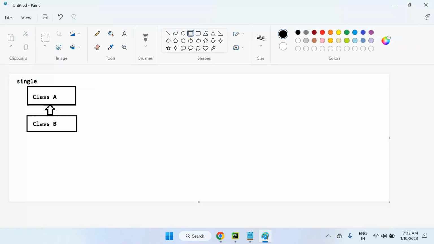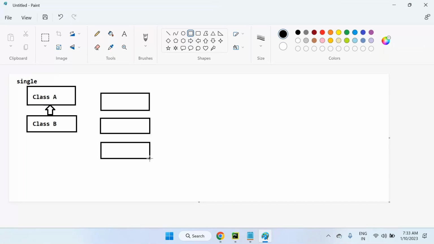For example, this is one class already created, this is a second class already inherited from the first class, and again one more class, I'm preparing a third class here. This is the inheritance symbol.